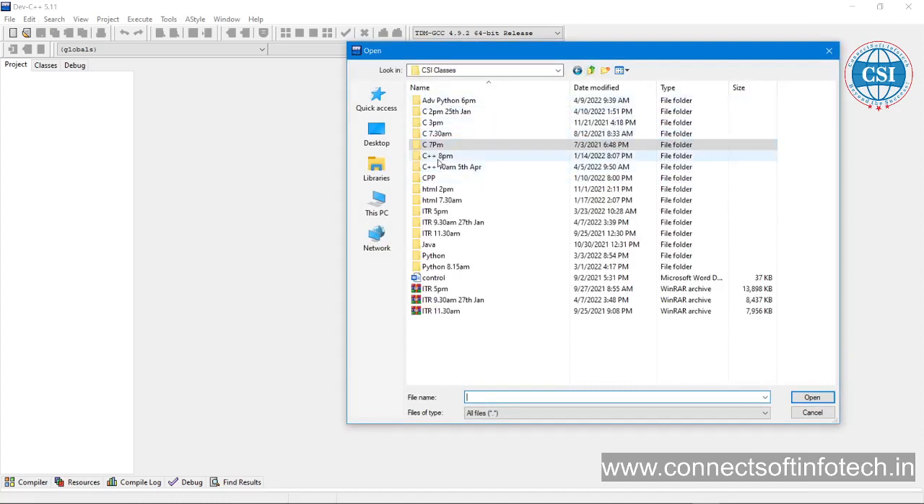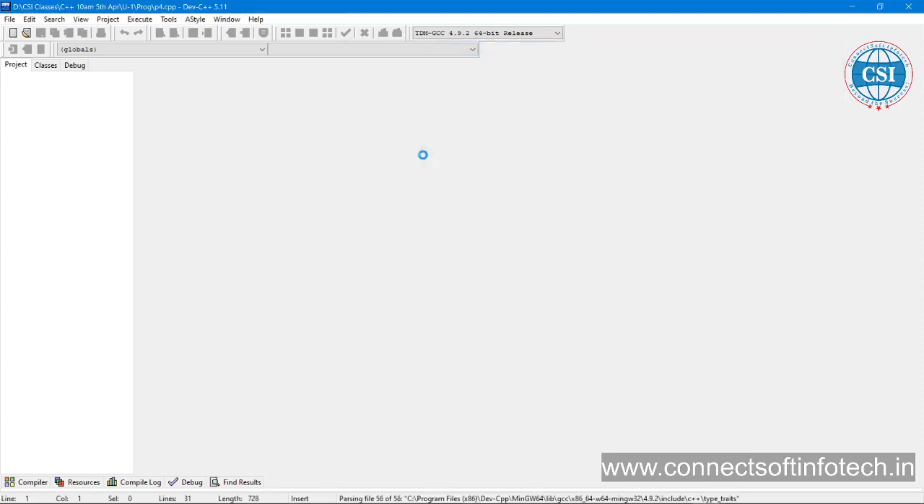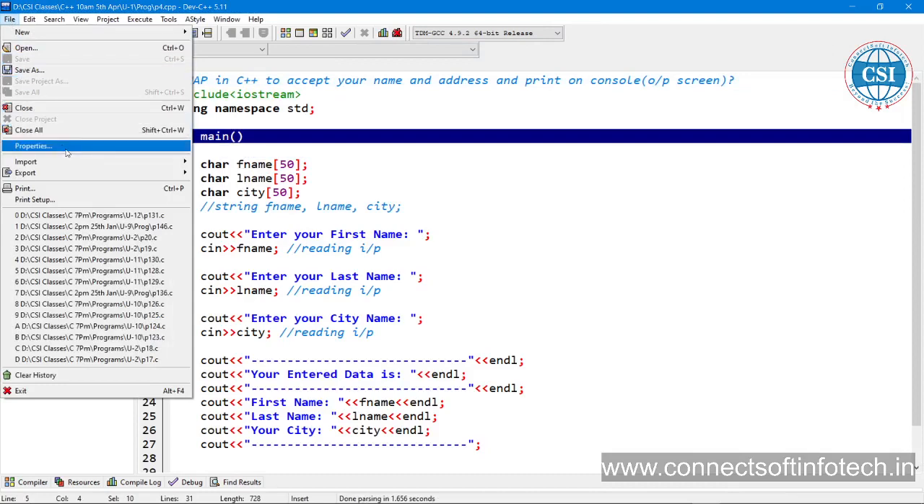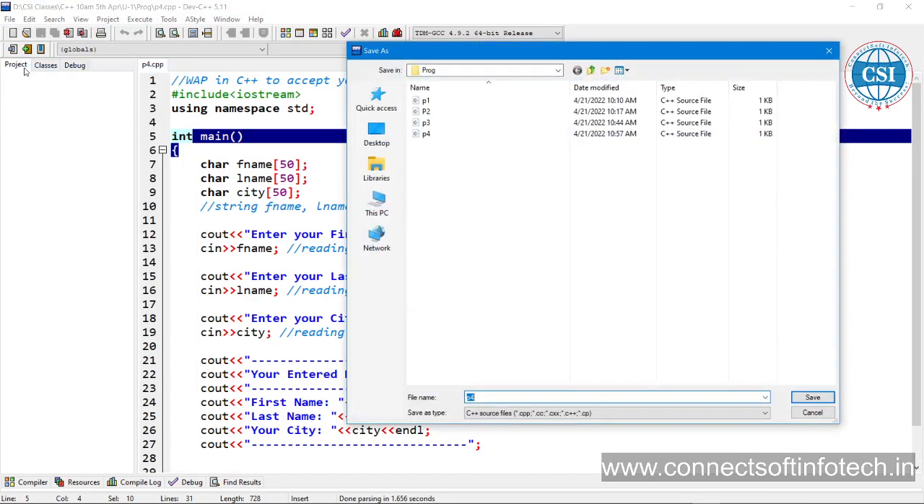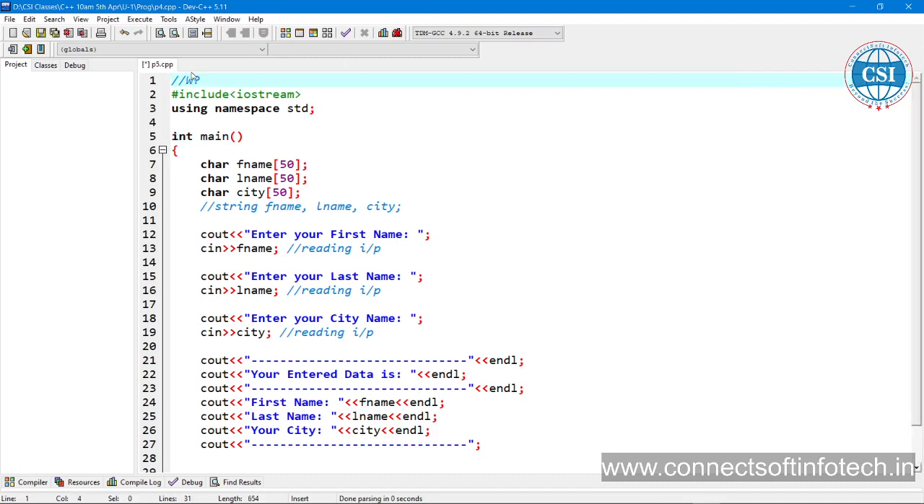C++, programs. So this was the last program. Okay, save as this one, C5.cpp. A C++ program is always saved with the extension of dot cpp. Arithmetic operators.